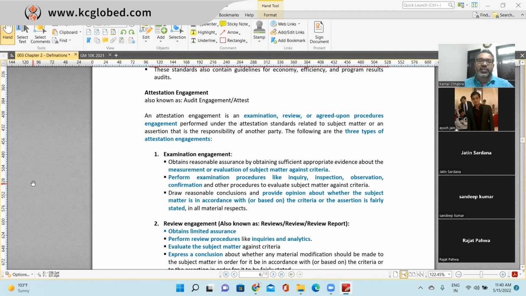But to be very honest, you will get a significant number of questions from attestation engagement as well. People get confused because they do not pay much attention to this. And in your practical life, in future, attestation engagement also plays a significant role, giving you a significant amount of money with less risk.